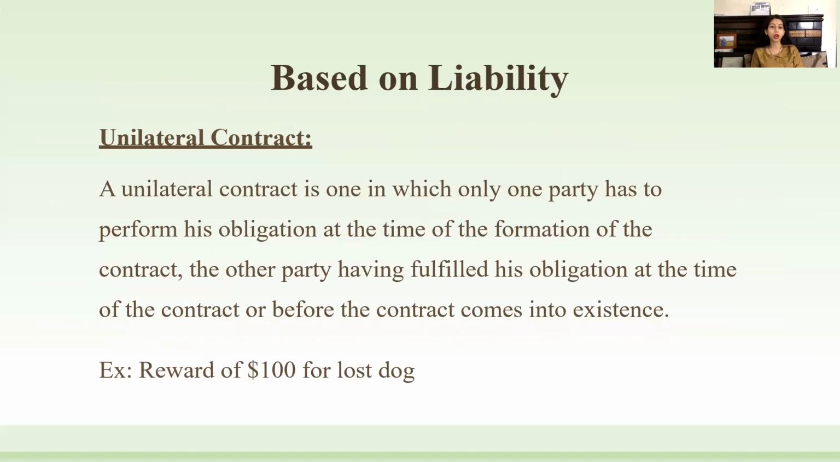Next we have, on the basis of liability, the first one is unilateral contract. A unilateral contract is one in which only one party has to perform its obligation at the time of the formation of the contract. The other party having fulfilled his obligation at the time of the contract or before the contract comes into existence. Like a reward of $100 for the lost dog.